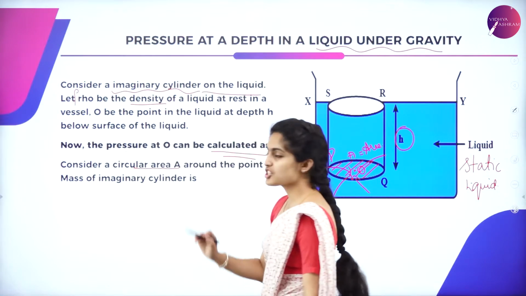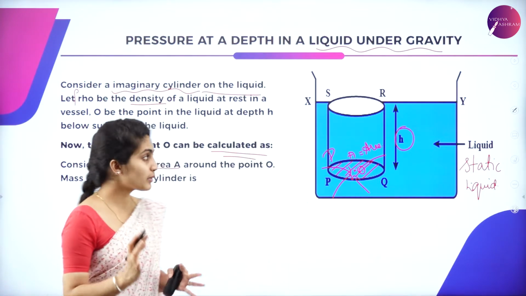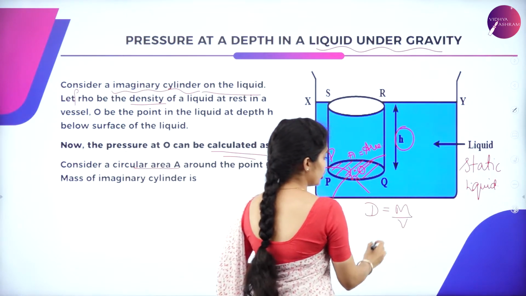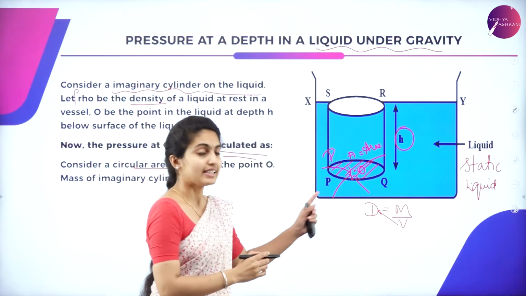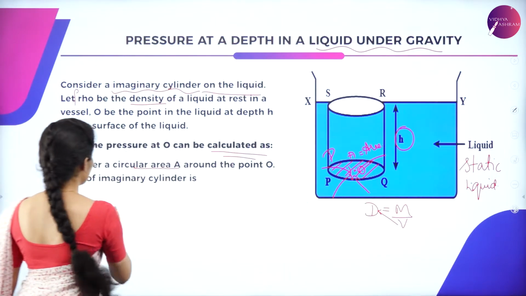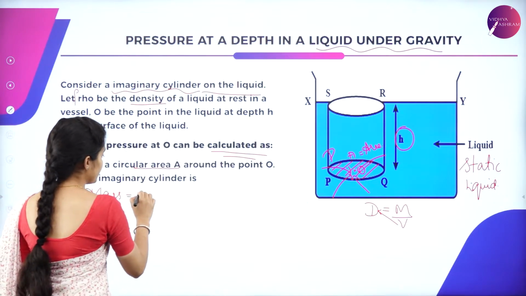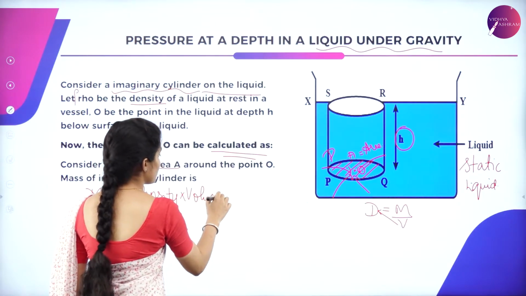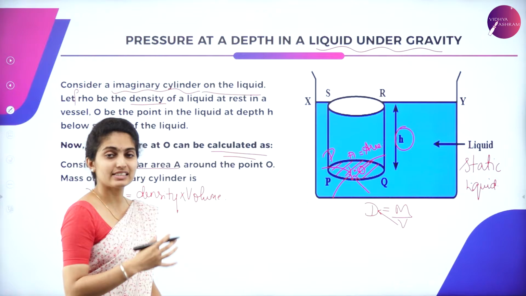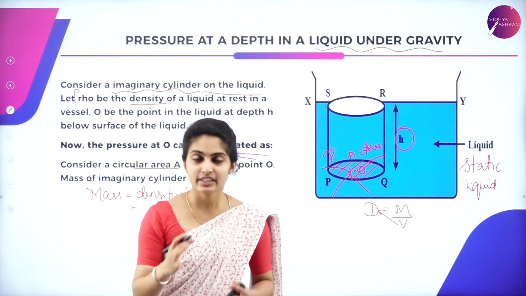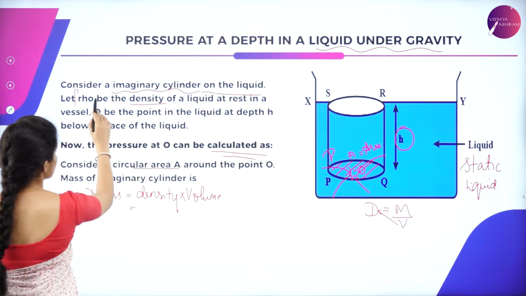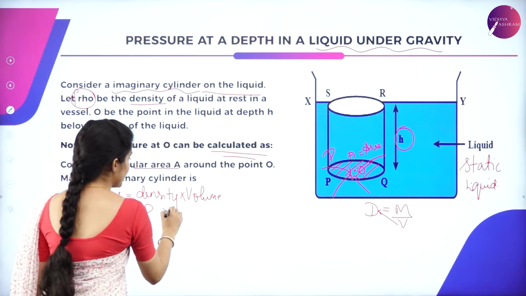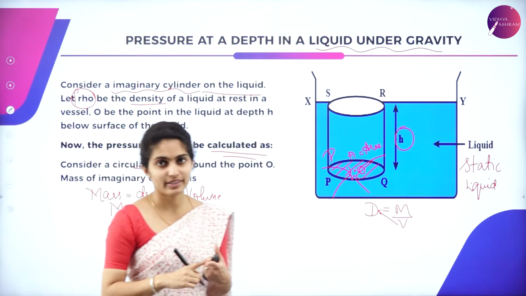The mass of the imaginary cylinder is given by, what is that mass? You know that density is equal to mass by volume. So what happens to mass? It becomes density into volume. So mass is equal to density into volume. Density is given by the symbol rho. So I'll write mass as rho into volume, and volume is length into breadth into height.